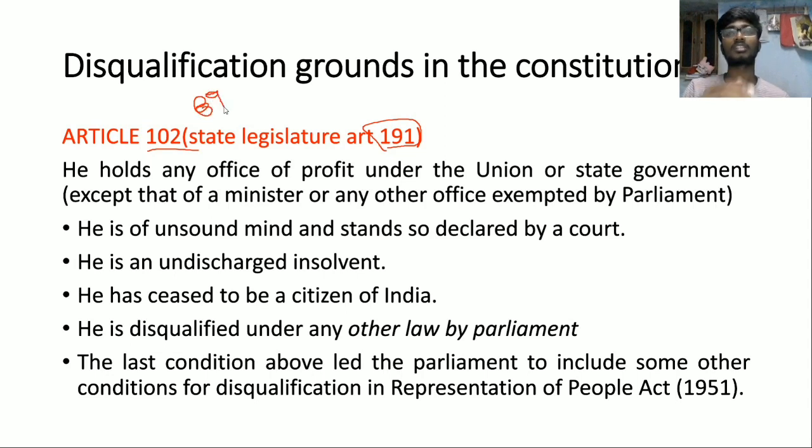For example, Article 74 says that there shall be a council of ministers headed by the prime minister to aid and advise the president. For the same, if you add 89, you will get 163, which speaks about a council of ministers headed by the chief minister to aid and advise the governor.